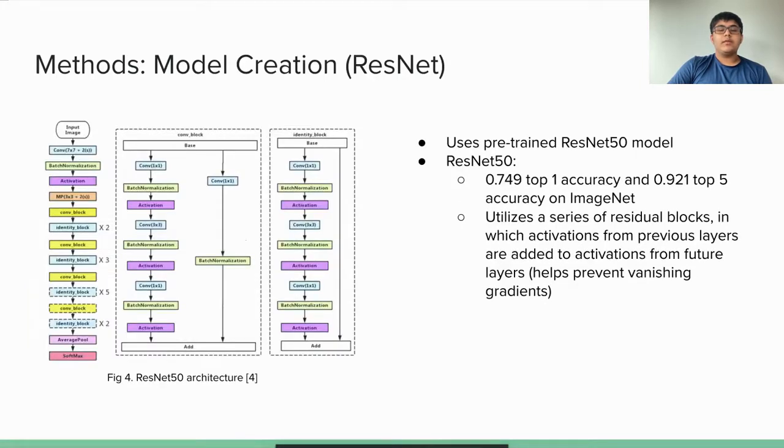ResNet 50 is a CNN architecture that achieves a 0.749 top 1 accuracy and a 0.921 top 5 accuracy on the ImageNet database. It utilizes a series of residual blocks in which activations from previous layers are added to the activations of future layers. This helps prevent vanishing gradients, in which gradients get extremely close to zero towards the earlier layers of the network, which allows for deeper networks to be trained without losing performance. The ResNet model used was built on a ResNet 50 model pre-trained on the ImageNet database.